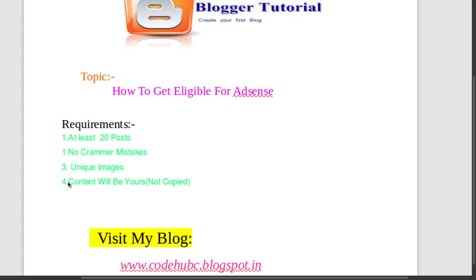The fourth thing is that the content must be yours. That's a very important thing for AdSense. I have seen many users copy content from other websites. They paste the content into a text file, and then copy it from the text file into the Blogger editor.